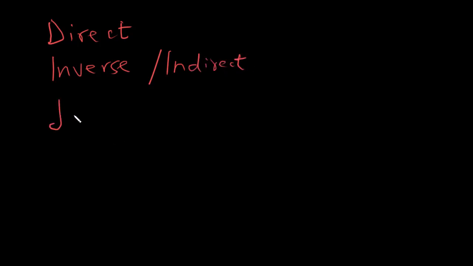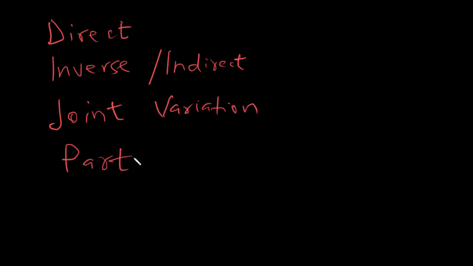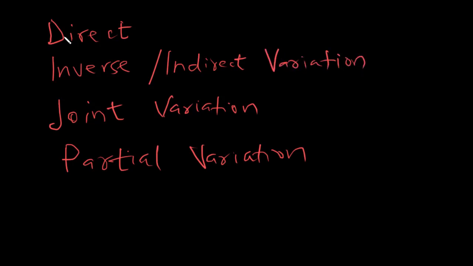We'll talk about joint variation. And then finally, we'll talk about partial variation. Let me add the variation to these ones also. Inverse variation and direct variation. All right, so these are the ones we'll be talking about.